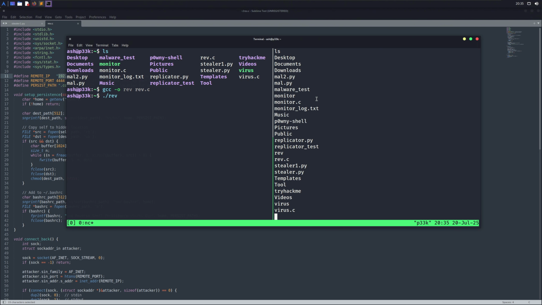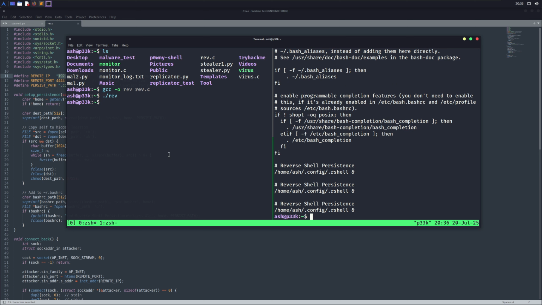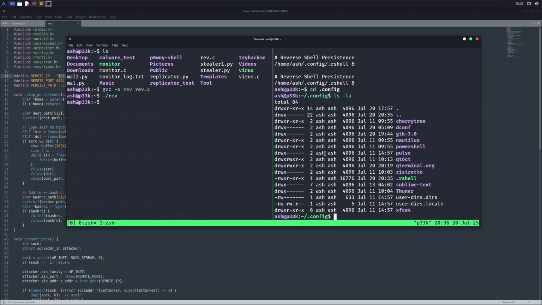But what about persistence? For that, let me check my .bashrc file. As you can see, there is a line that runs this hidden file every time we open the terminal or start a bash session. If we have a look at that file, we can find it inside the .config folder. The dot before the start of any file or directory makes it hidden.